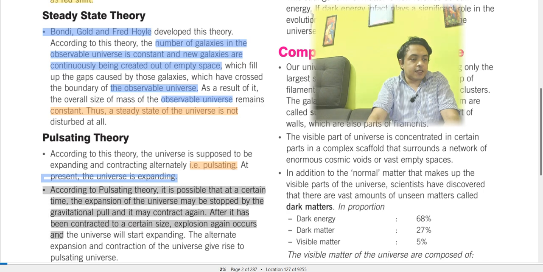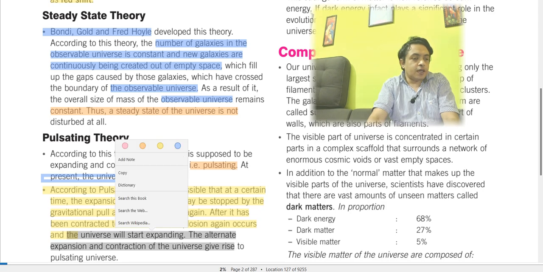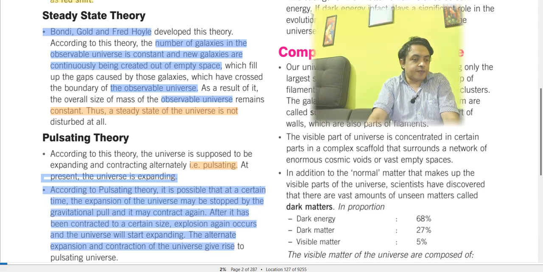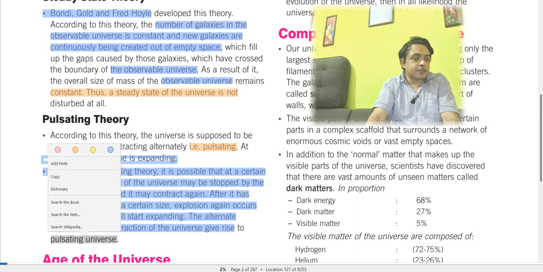So at present it is expanding, but it can also shrink after a certain time, and after it has contracted to a certain size, an explosion again occurs and the universe will start expanding again. The alternate expansion and contraction of the universe gives rise to the pulsating universe. That is how this pulsating universe concept comes about.